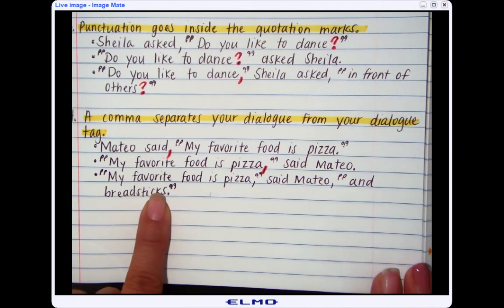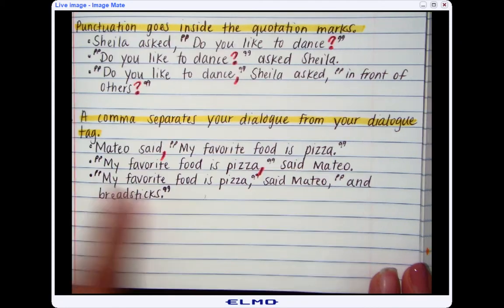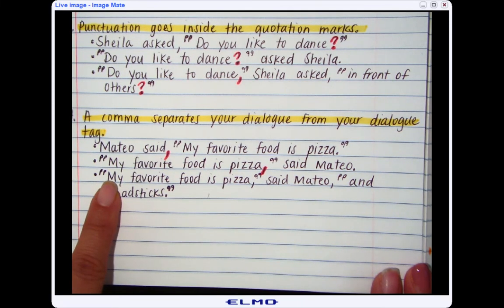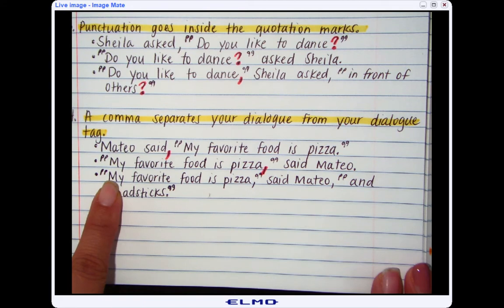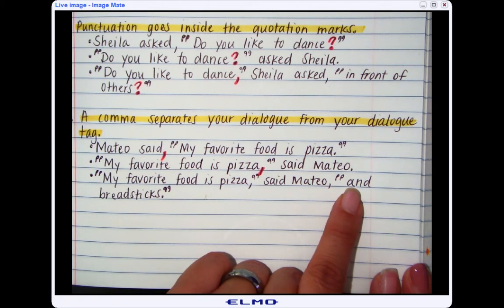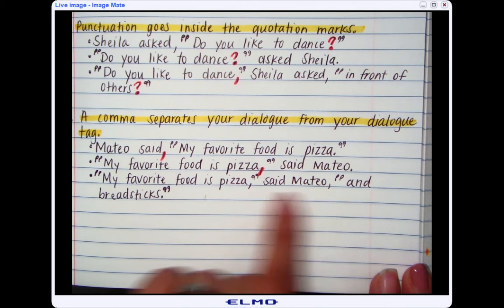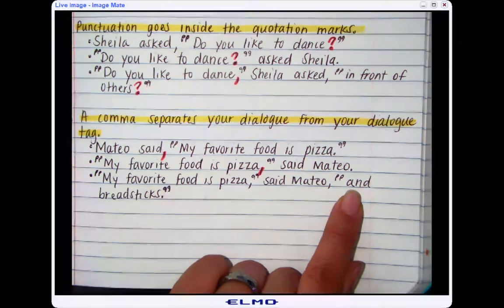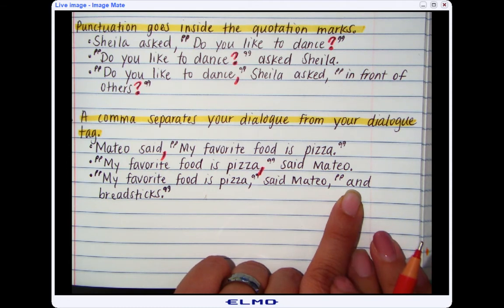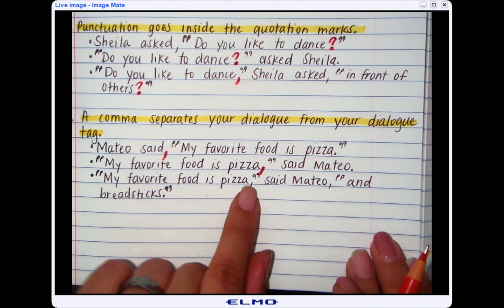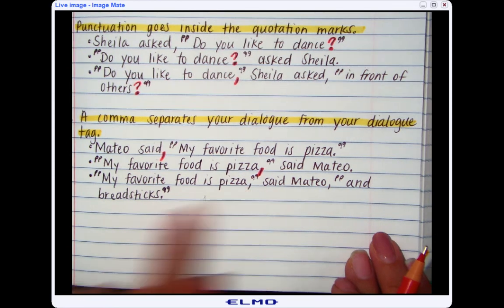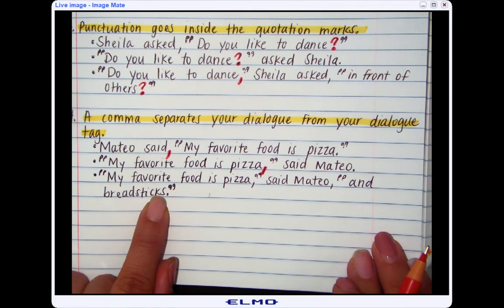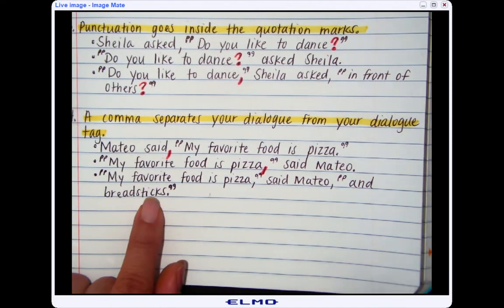I followed the second rule, which is capitalizing the first word of the dialogue, which is the M in "my," unless it is split by a dialogue tag, and that's why the "and" is not capitalized, because it is split with the dialogue tag. I followed the third rule, which is punctuation marks go inside the quotation. So I did that twice, here in "pizza" and here after "breadsticks" with the period. So the comma and the period are inside the quotation marks.